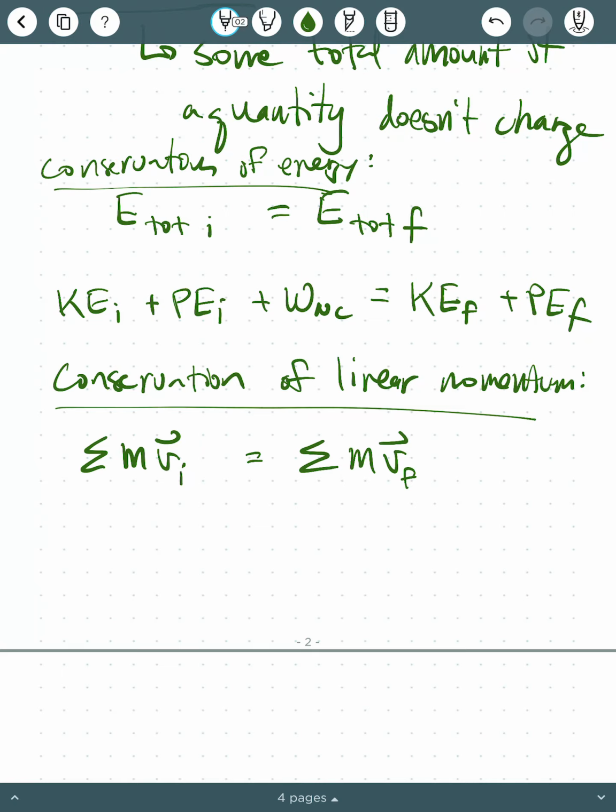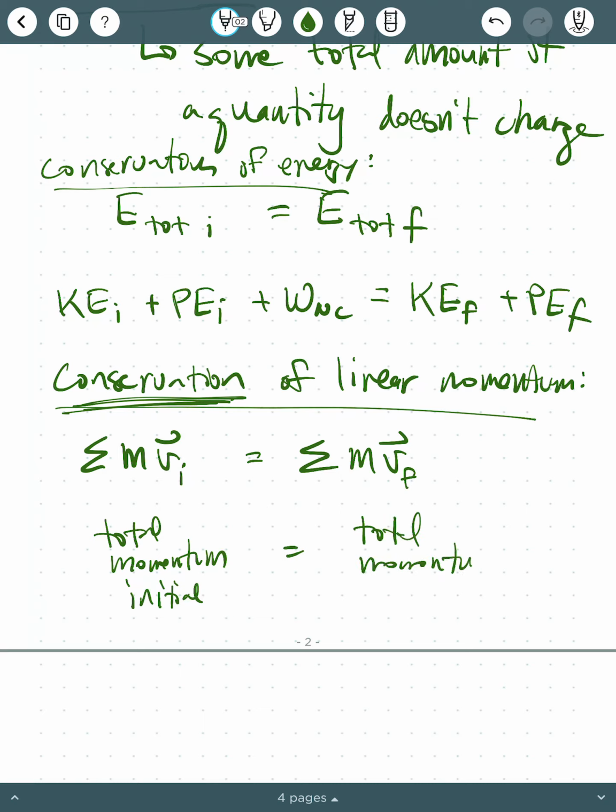And now these things are vectors, but it's still the same thing. When we say conservation of linear momentum, all we mean is that the total momentum we start with is equal to the total momentum that we finish with.